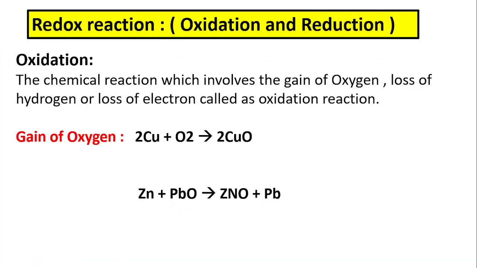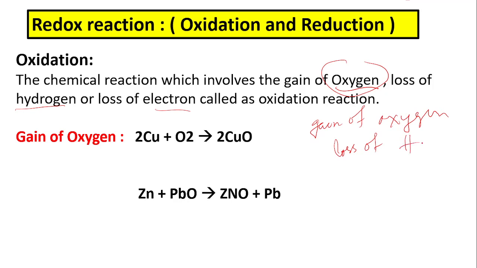Next, redox reactions. On the basis of gain or loss of oxygen, gain or loss of hydrogen, and gain or loss of electron, chemical reactions are categorized into oxidation and reduction. What is oxidation? The chemical reaction which involves gain of oxygen, and loss of hydrogen and loss of electron, that is called an oxidation reaction. Look at the example: gain of oxygen.